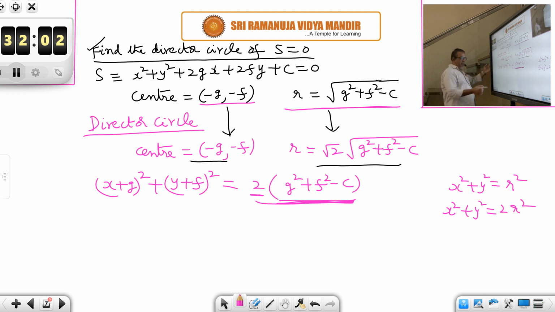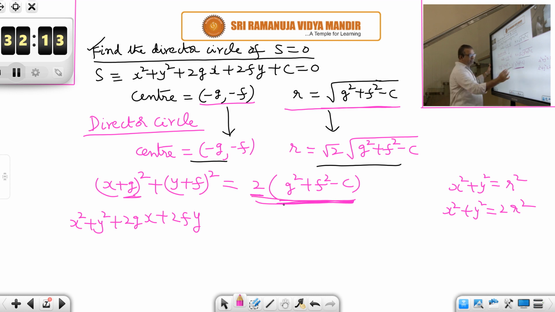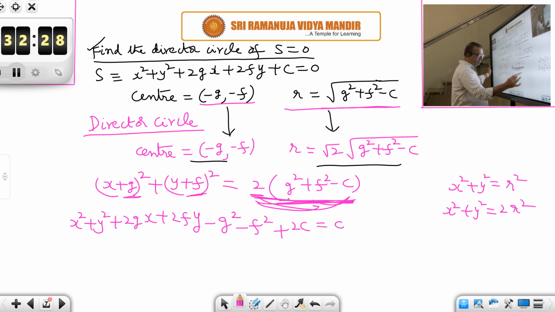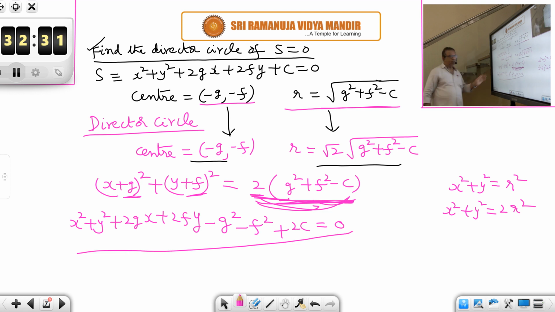Now simplify this if you want. So expand this, you will get x square plus y square on the left side, 2gx also on the left side, 2fy also on the left side. But g square here and 2g square coming from the right side, so we get minus g square. f square here and 2f square coming from the right side, so minus f square. Next, minus 2c coming to the left side, plus 2c is equal to 0. So you can expand it and put it here like this.